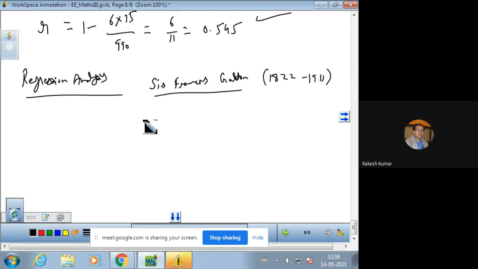So this is what he has evaluated. And the average height of short fathers is always less than the average height of their sons. This is what he has developed.